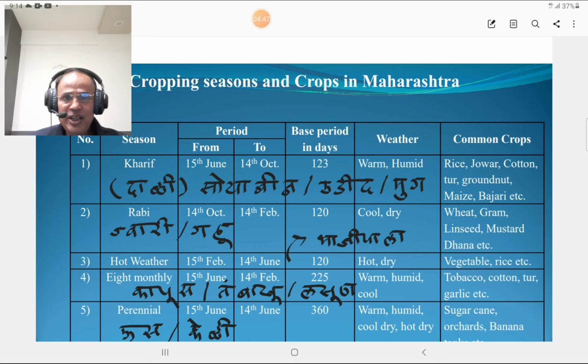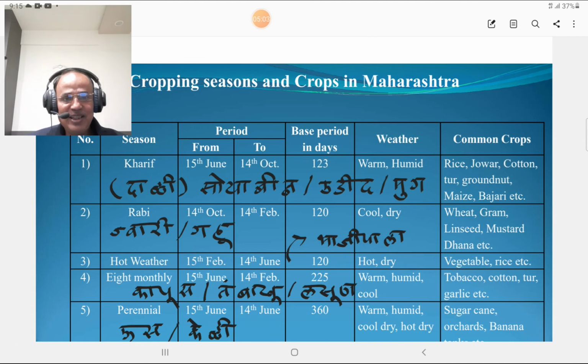Then hot weather crops. The season starts from 15 February to 14 June. That is hot weather, and the base period is 120 days. The season is hot and dry, and vegetables and rice are termed as hot weather crops.